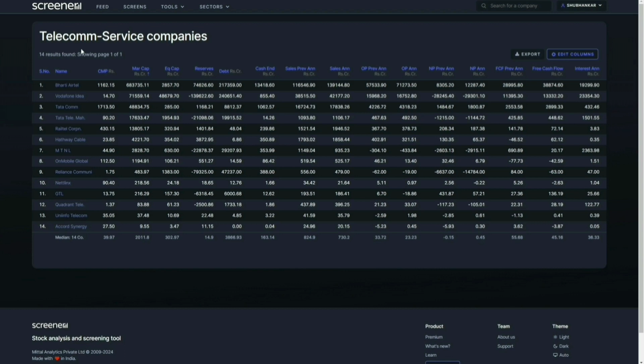So you can see all the telecom service companies. So what you'll notice is the reserves, right? The equity is positive, but the reserves here have very large negative numbers. This is the reason why as a consolidated number for the telecom service sector, you'll find the book value is negative, which means that Vodafone and the other companies must have been incurring losses for a long period of time, and that has accumulated in their reserves.